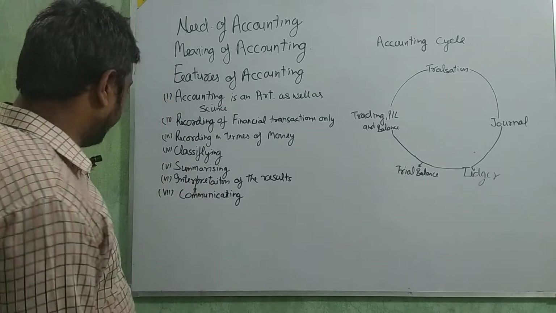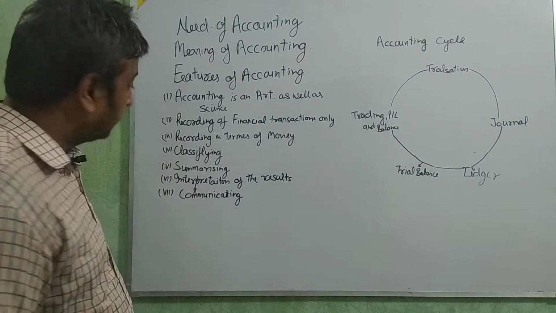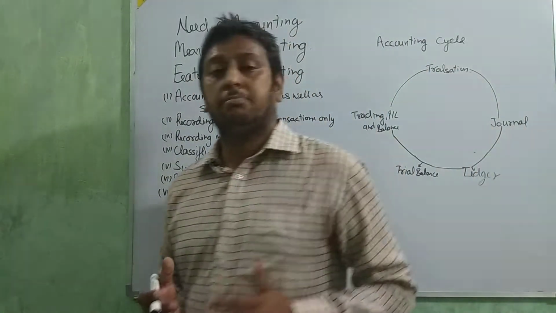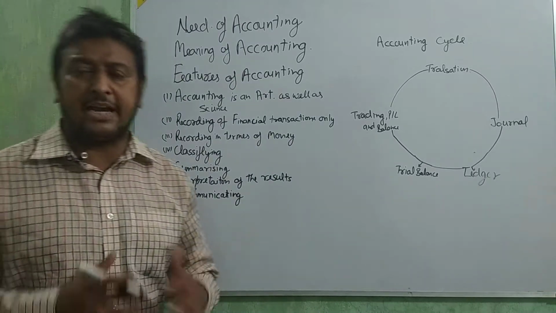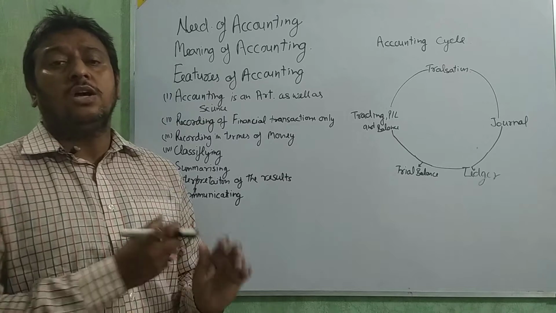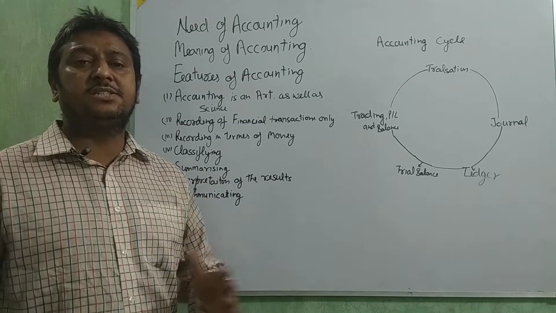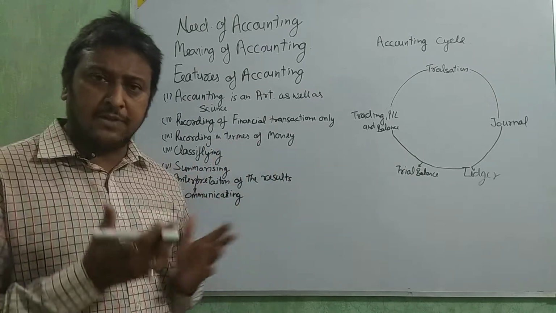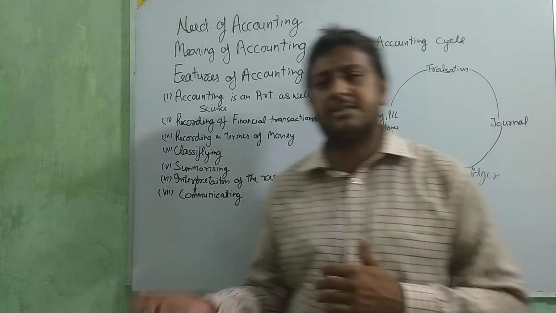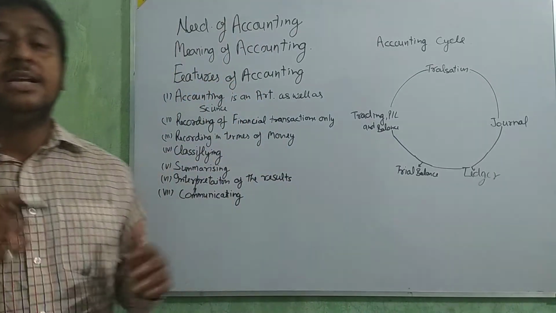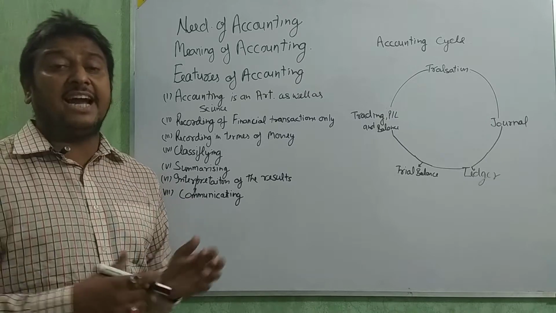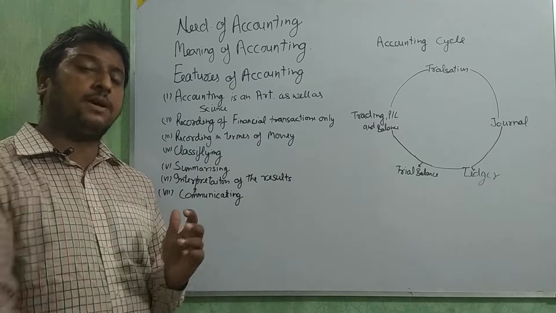Okay, beta? Next, classifying. In accounting, we are going to classify all the heads, because many types of accounts come up in a business. So we are going to classify these different accounts or different things. For example, cash account, Ram account, Mahesh account, purchase account, sales account. Then all the entries related to an account, we are going to transfer into that account.